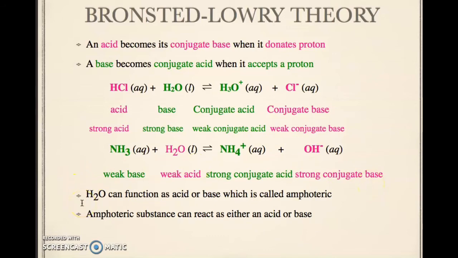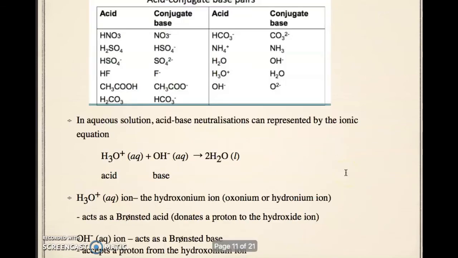Water can function as an acid or a base, which is called amphoteric. An amphoteric substance can react as either an acid or a base. So in this one, water acts as an acid and water here as a base.